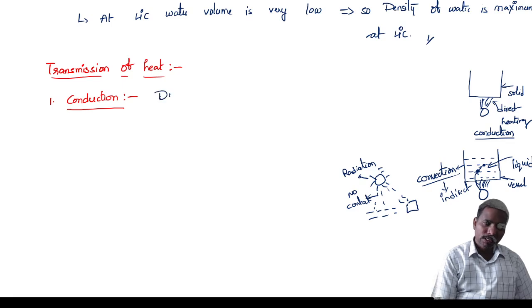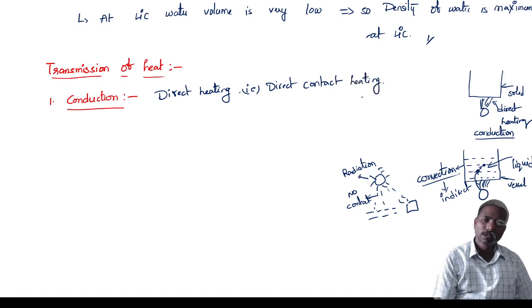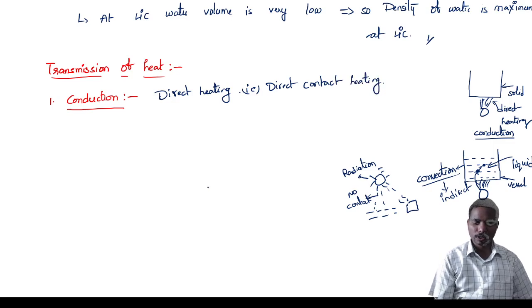Conduction is direct heating, that is nothing but direct contact heating. Generally solids. We can heat the solids directly.